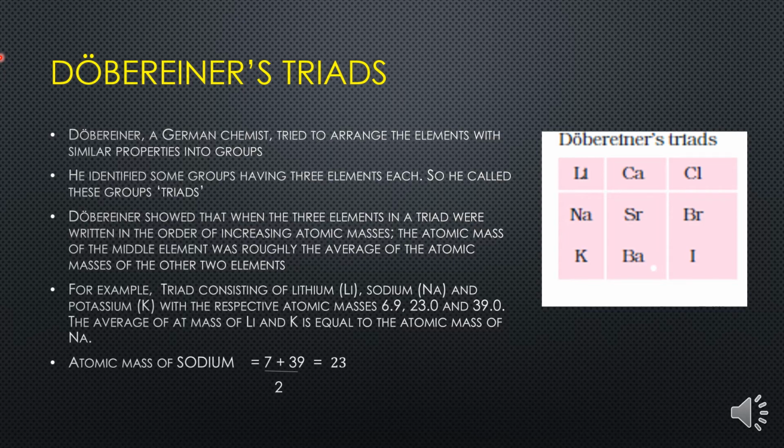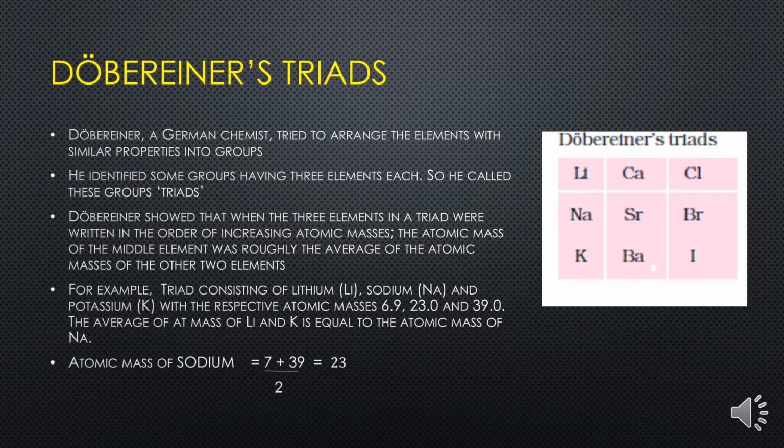Children, he has shown this with the calcium, strontium, barium triad. After taking the mean, he obtained the atomic mass of strontium in this triad, and he has also obtained the atomic mass of bromine from the atomic masses of chlorine and iodine. Children, it is not certain that you will get the 100% exact atomic mass by this method, but we used to get an approximately equal value.